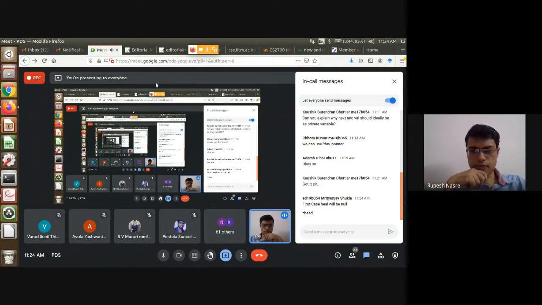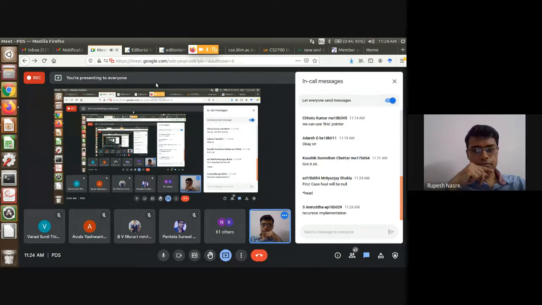Okay, Mrityunjay says first case head will be null. Yes, but why do I need to distinguish them? I can't just have a single code which just works across all cases, whether it is null or not. Aniruddha says recursive implementation.